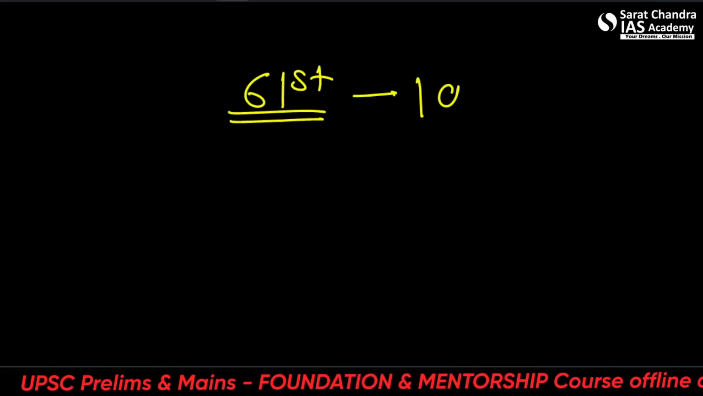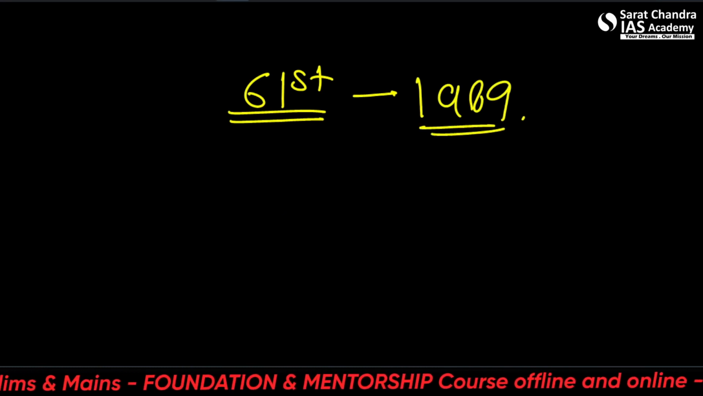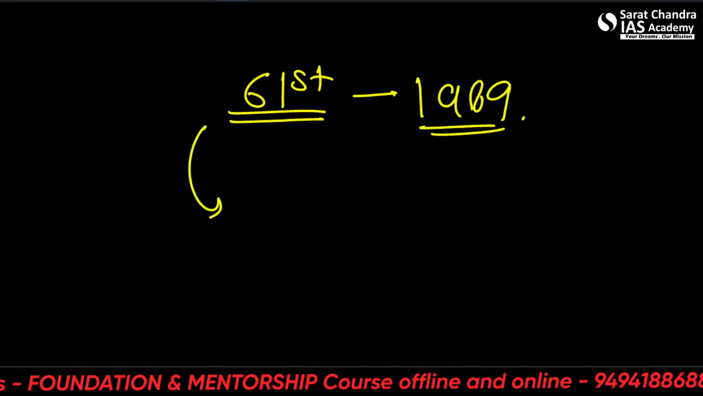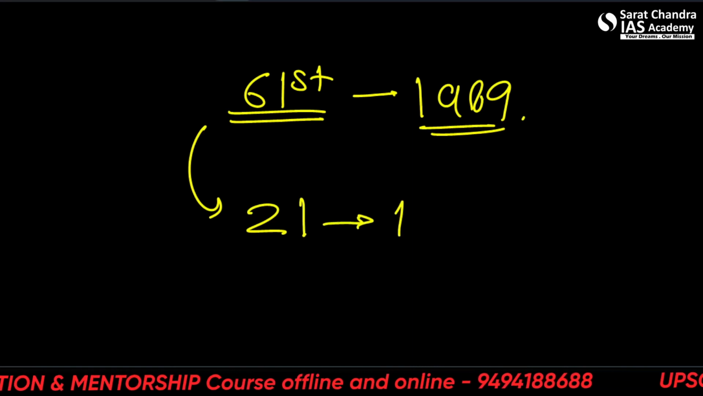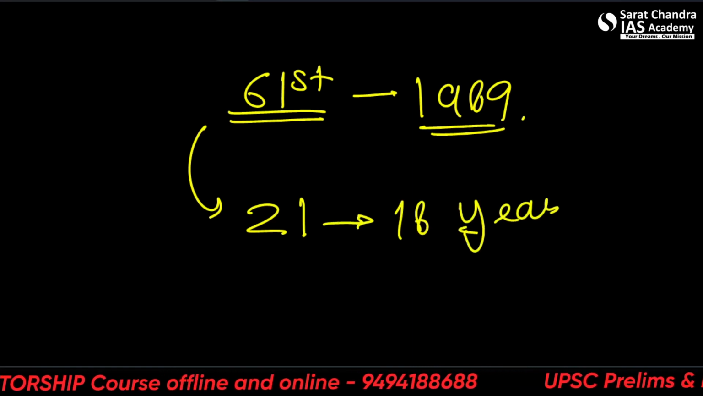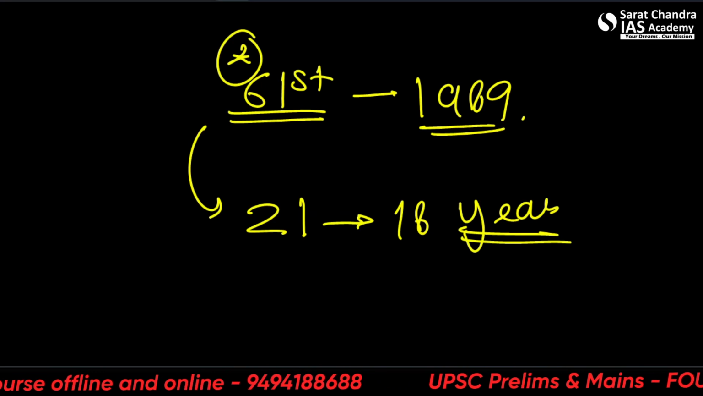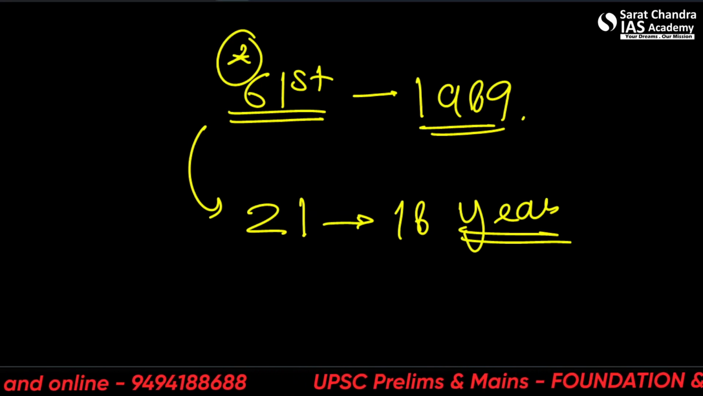Okay, let's move on to the 61st. This came in 1989. So it reduced the voting age from 21 years to 18 years. This one is important. Please highlight. This applies to the Lok Sabha and state legislative assemblies. All right.